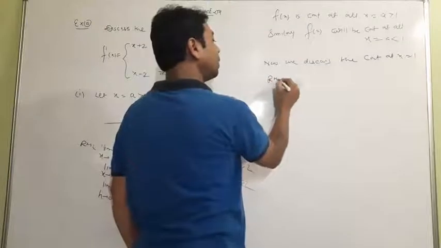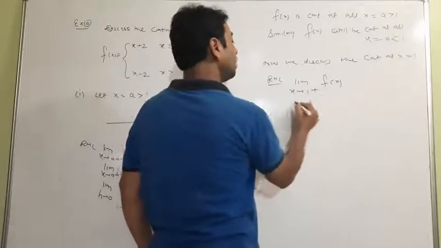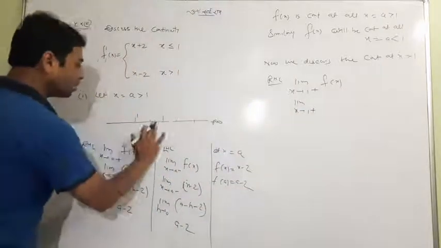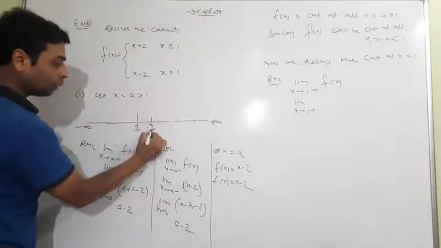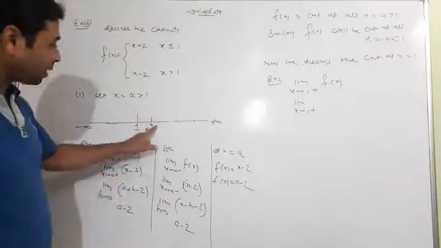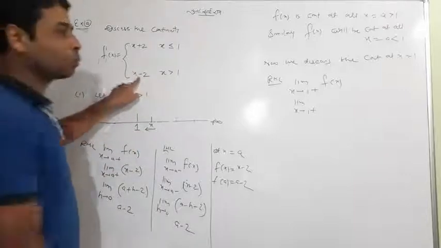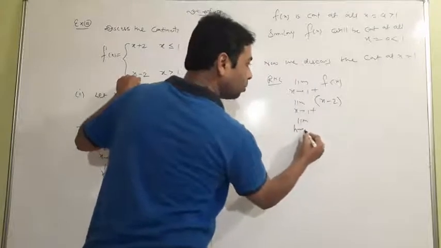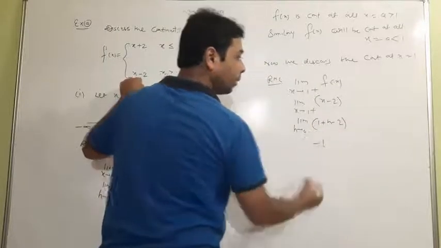For the right hand limit I'll choose it quickly: x tends to 1 plus. Now look, x tends to 1 plus means x is coming to 1 from the right side. This time x is greater than 1, so x minus 2 will come. So change it by h tends to 0: it is 1 plus h minus 2. Put h equal to 0, it is minus 1.